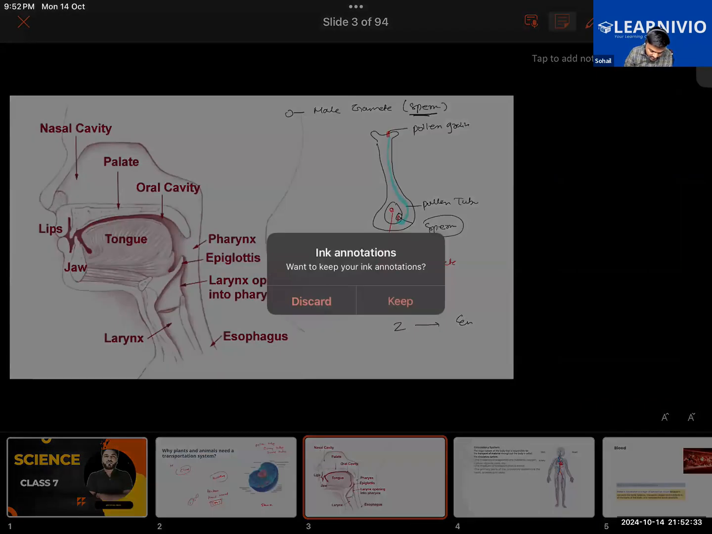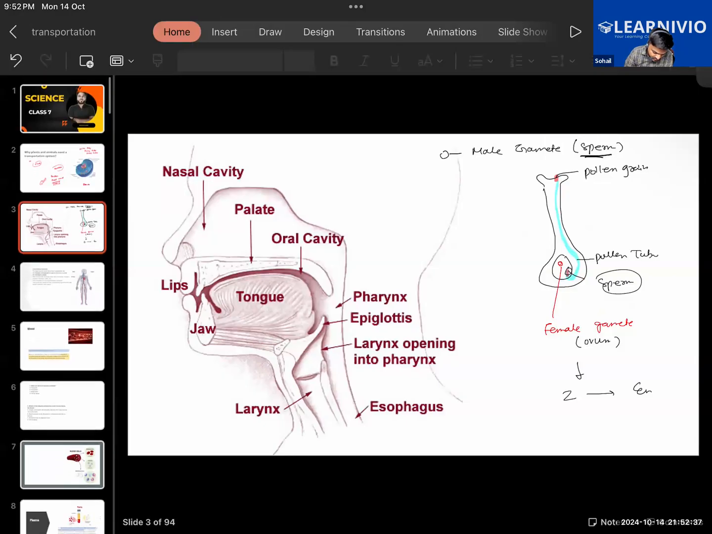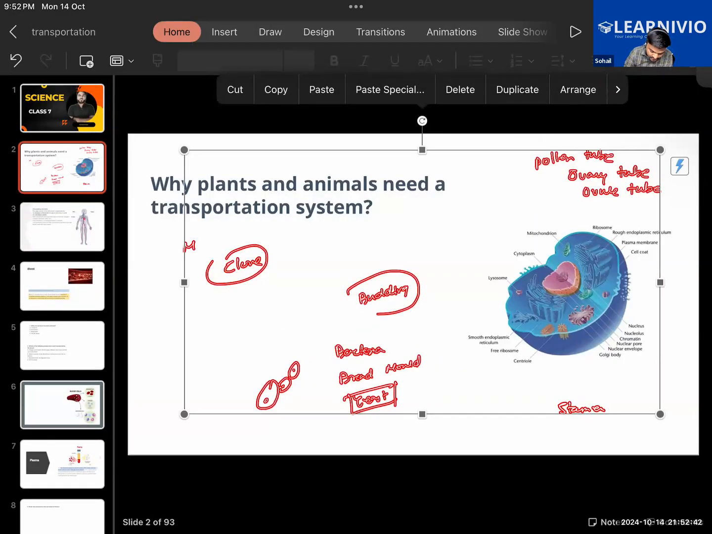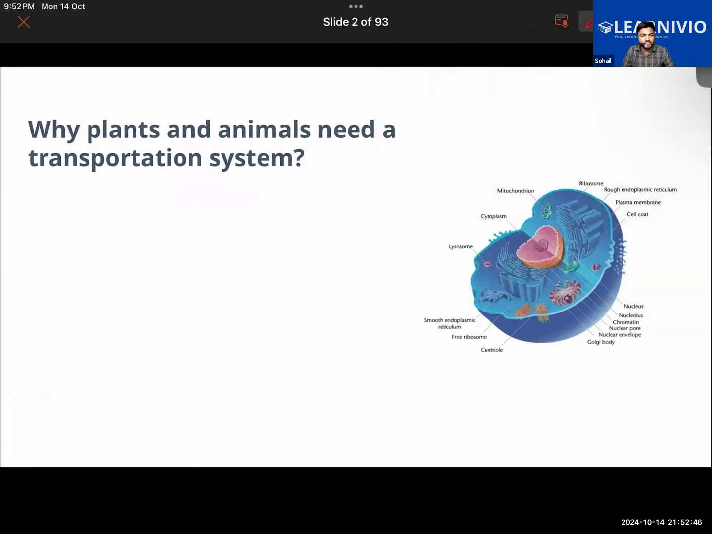So in today's class, we are going to begin the new chapter, that is transportation in plants and animals. In fact, several months ago, while the two batches were merged, Priyanka and Abu Bakr, you will recall, we were doing this chapter. But in this batch, it was not finished, right? So we are going to take up this chapter today.